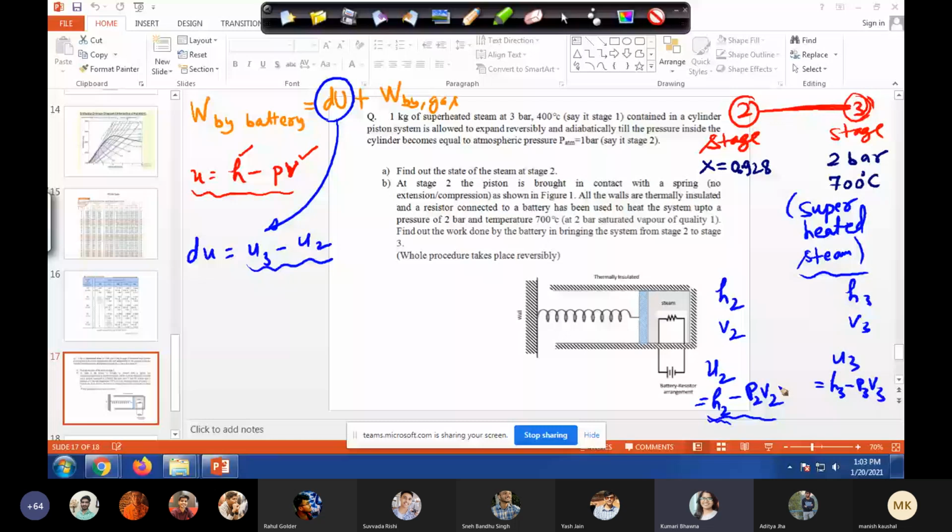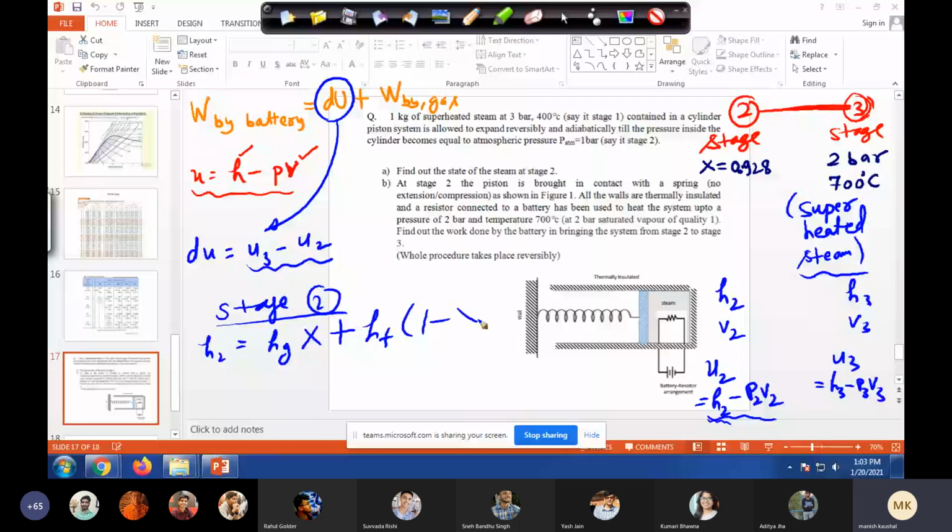So for stage 2, H2 will be Hg times x, which we already found in part A, plus Hf times 1 minus x. This Hg and Hf you have to obtain from the steam table. Similarly, V2, the specific volume, is Vg times x plus Vf times 1 minus x.